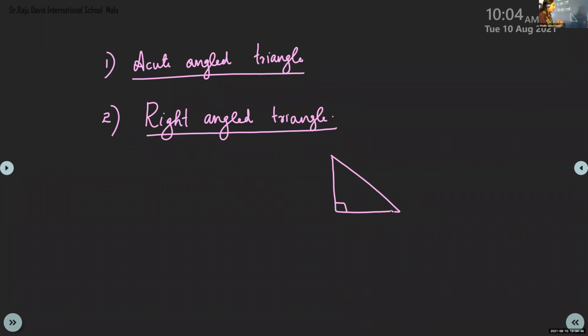Why, children? When you have 90 already, the total is 180, minus 90, the remaining will be 90. So it will not be two angles, because if you give 90 degrees, the other will not be 90 degrees, because 90 plus 90 is already 180, finished. So there will not be any corner like this. Clear? So it is very important that you tell this definition. One angle is 90 degrees. One angle is a right angle.